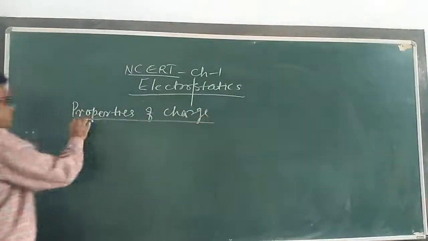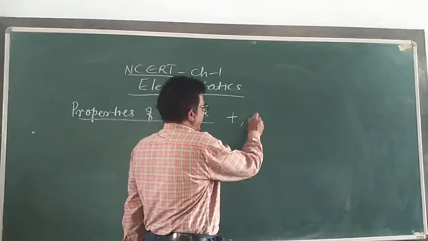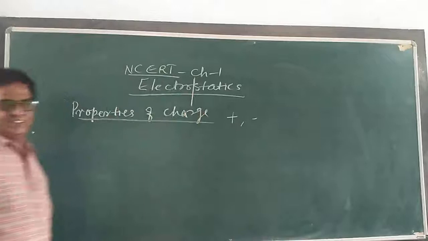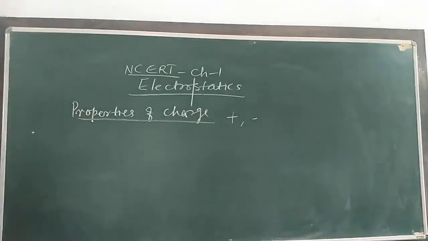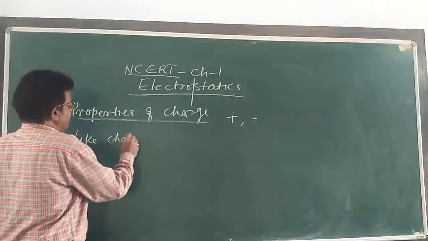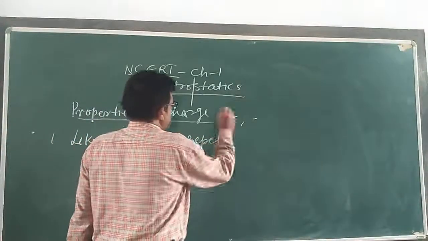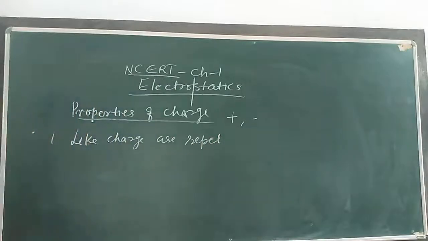As we know, charges are of two kinds: positive charge and negative charge. Like charges repel, while unlike charges attract each other.